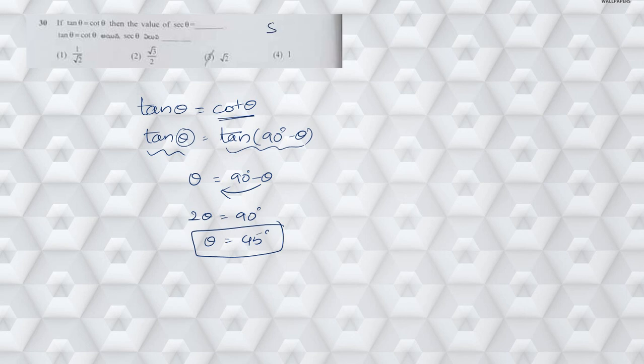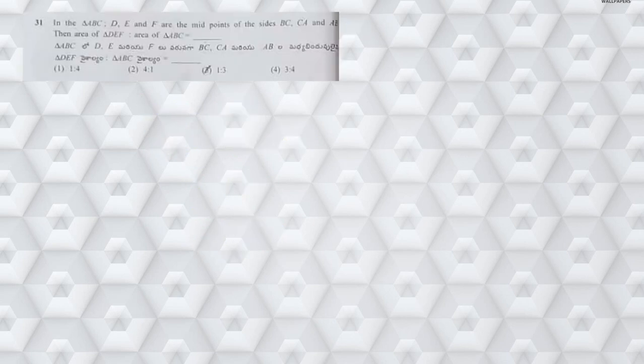Now what is he asking? Secant 45 degrees. So what is the value of secant 45? It is the reciprocal of cos 45. So it is nothing but root 2. Right?